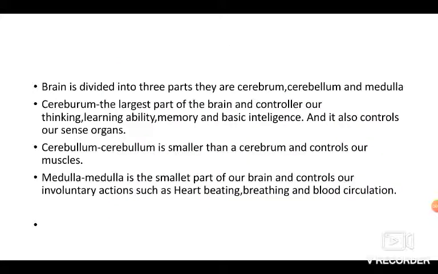The brain is divided, as I told, into three parts. They are cerebrum, cerebellum, and medulla. So let's talk about what is cerebrum. The cerebrum is the upper part of the brain. First I will read this in English and then I will explain it to you in Hindi.